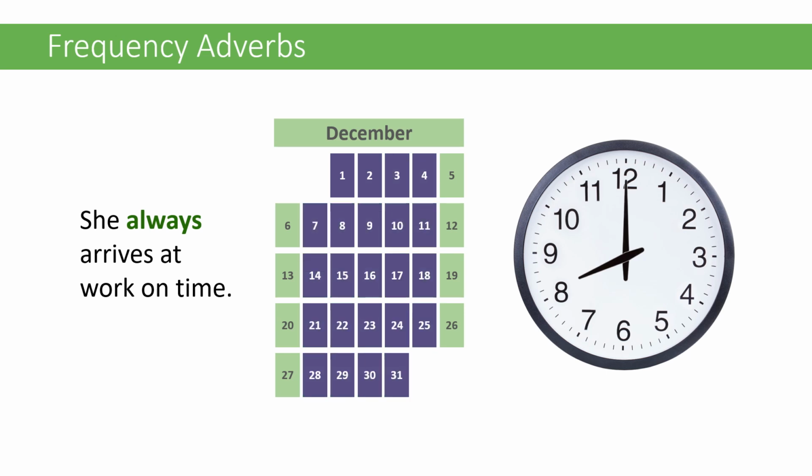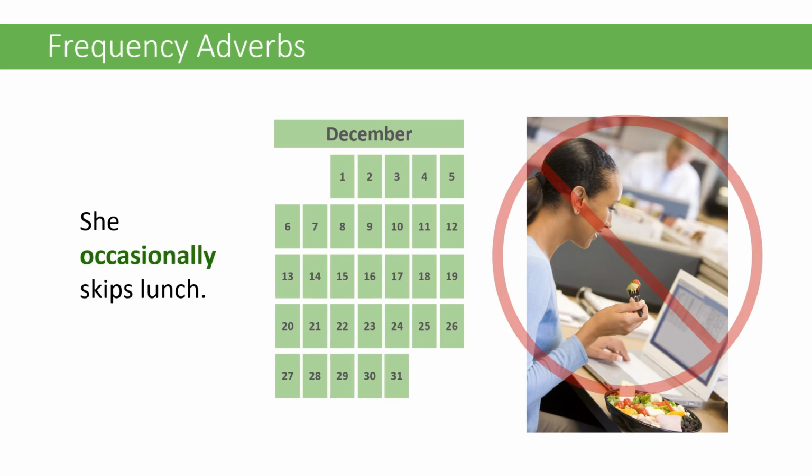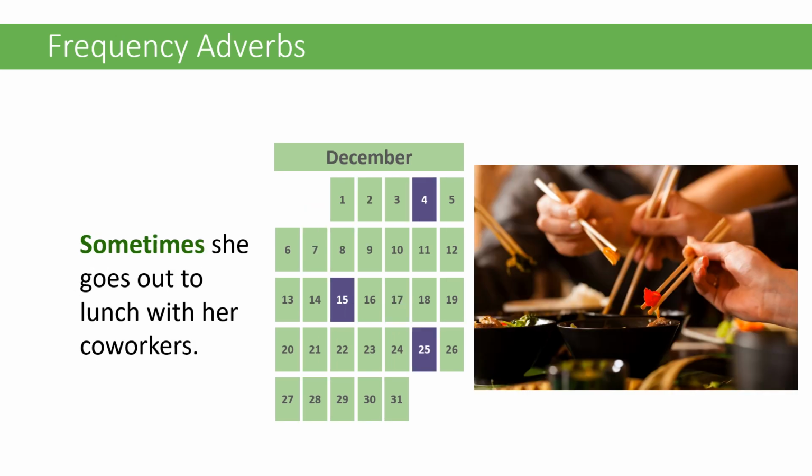Here are some more examples. She always arrives at work on time. She often eats lunch in the office. She occasionally skips lunch. Sometimes she goes out to lunch with her coworkers. Notice that the frequency adverb is at the beginning of the sentence in this example.